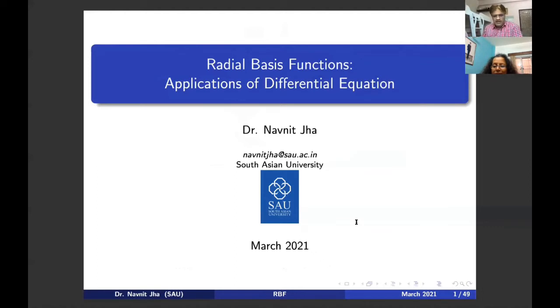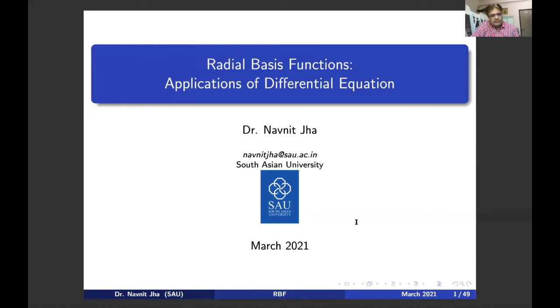So the main topic of discussion in this lecture series is radial basis functions and their application to differential equations. In the recent past, we have multi-dimensional and huge data, and processing huge data is a big challenge nowadays.